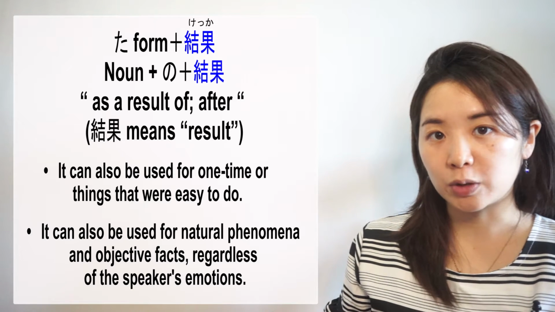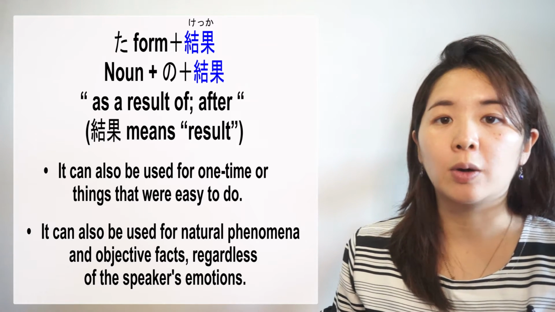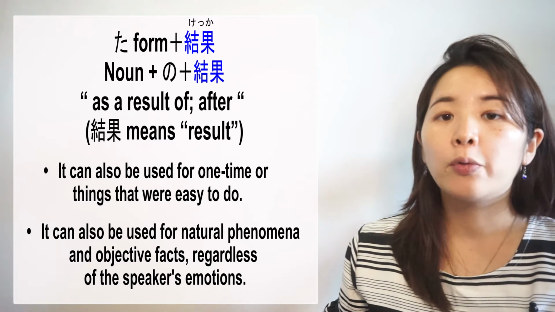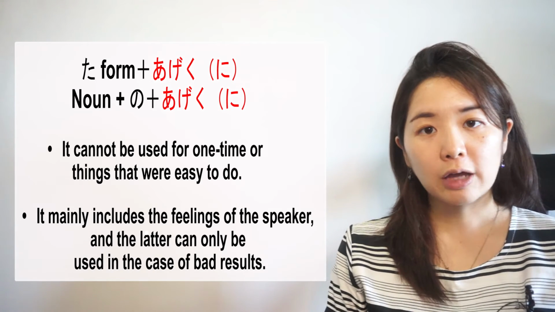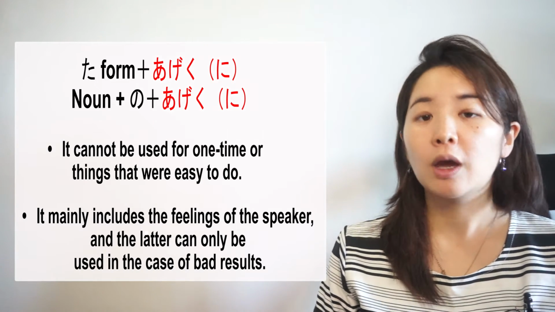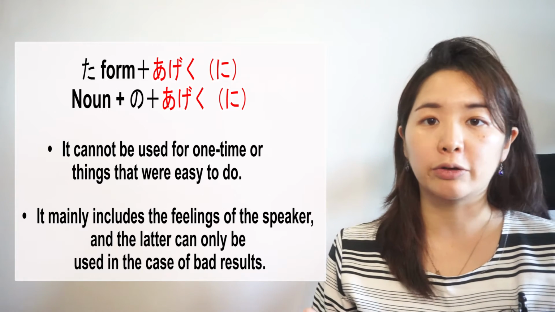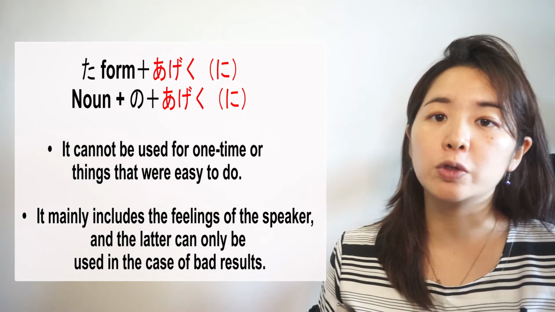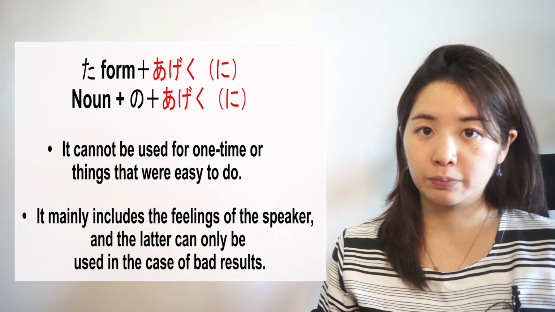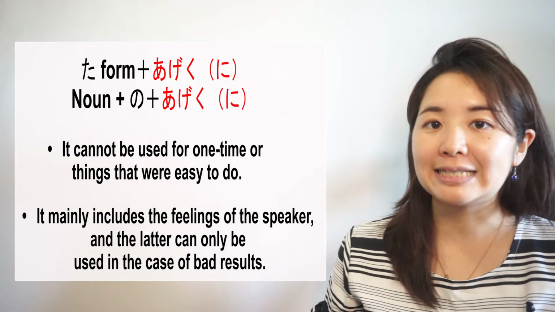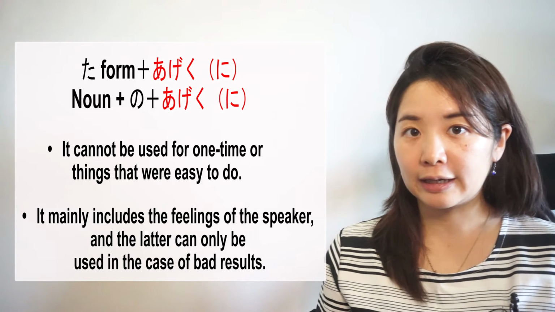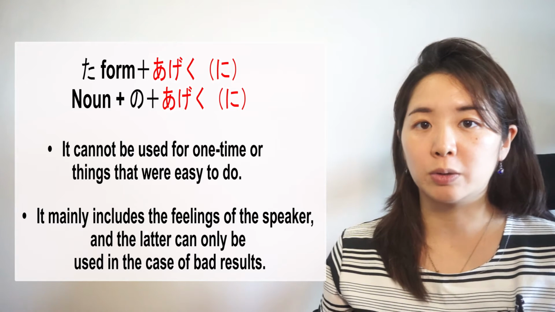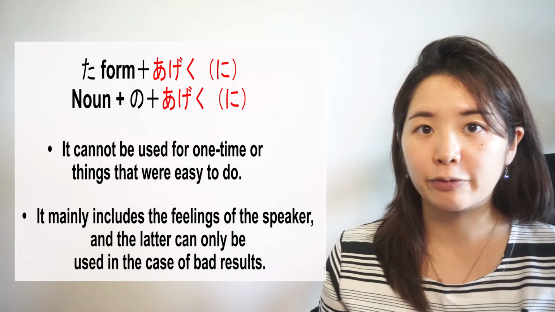It can also be used for natural phenomena or objective facts regardless of speaker's emotions. However, ta form plus あげくに, Noun plus のあげくに cannot be used for one-time action or something that was easy to do. It mainly includes the speaker's feeling, and the latter can only be used when there is a bad result.